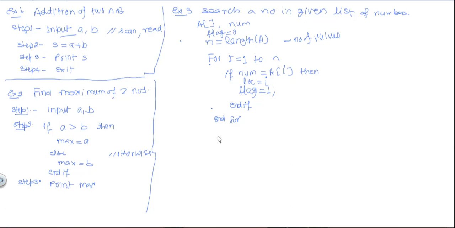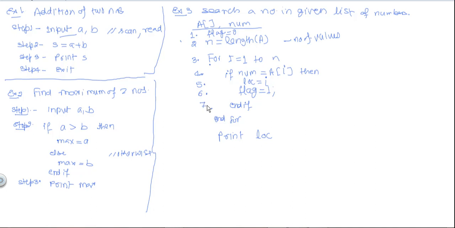Flag equal to 0 is the first line, this is the second line, this is our third line, this is the fourth line, location equal to I is the fifth line, flag equal to 1 is the sixth line, and this is the seventh line, eighth line, ninth line. And you can even write here for not finding a number: if flag equal to 0, then number is not found, but we are not considering it right now.